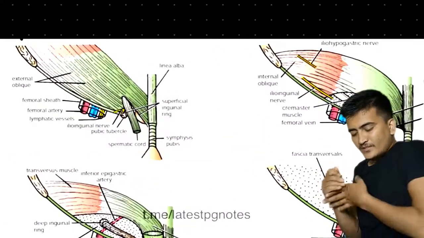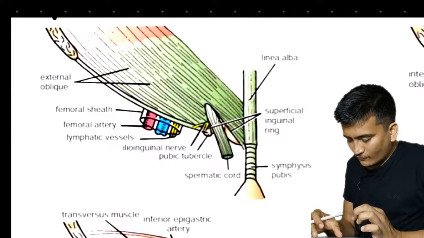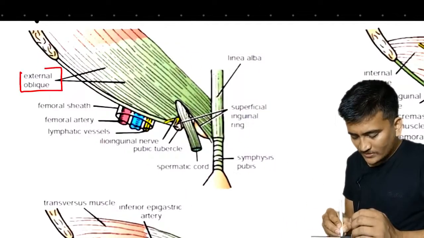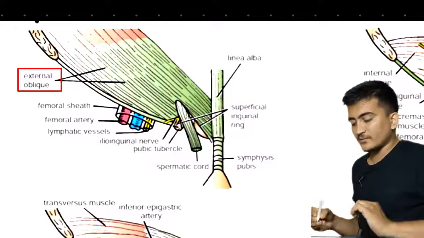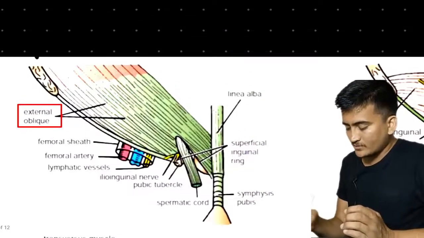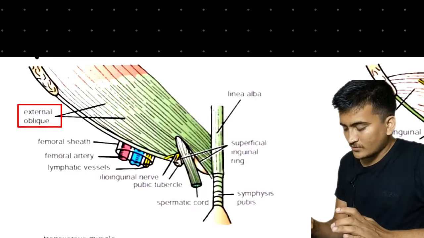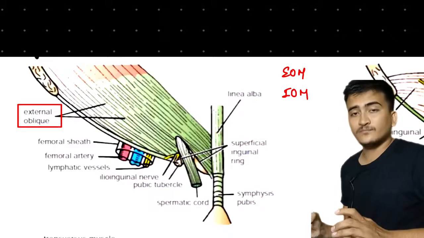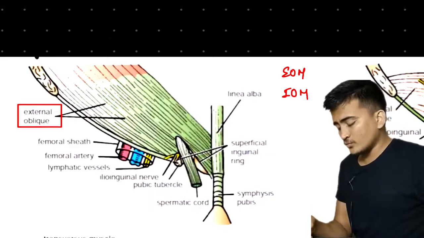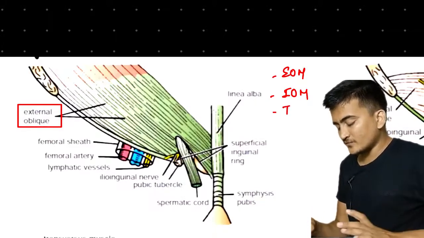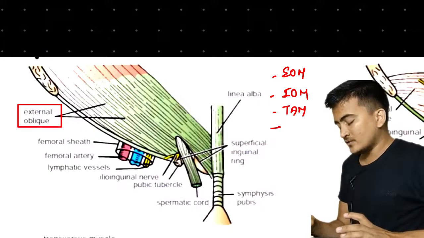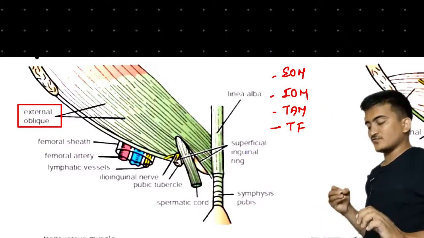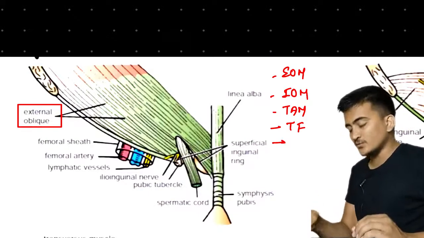So as you can see, this is the diagram in which we are watching the external oblique muscle. If you remember the order, there was the external oblique muscle. Inside there was the internal oblique muscle, and inner to the internal oblique muscle we were having the transversus abdominis muscle. Inner to that we were having the transversalis fascia, and then posteriorly we are having the peritoneum.